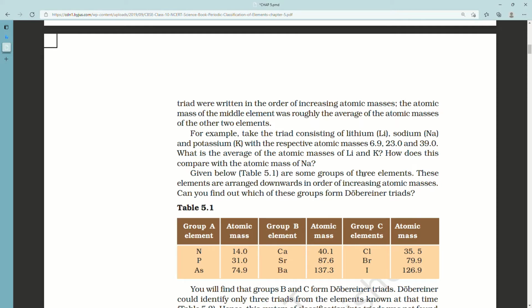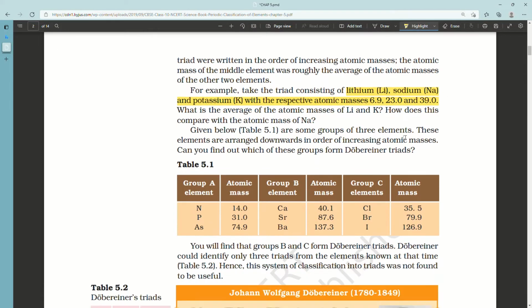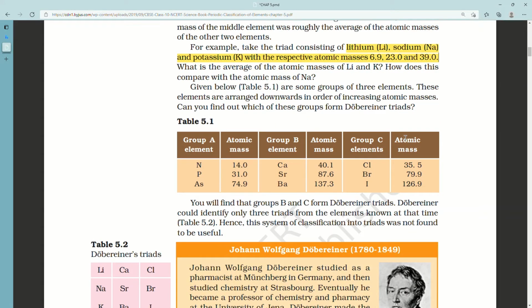What is the average of atomic masses of lithium and potassium? How does this compare with the atomic mass of sodium? As you can see, the average of 6.9 and 39 is almost equal to 23. So the average of lithium and potassium, which are the first and third elements, is equal to the atomic mass of the second element, sodium. And this triad consists of 3 elements: first lithium, second sodium and third potassium.